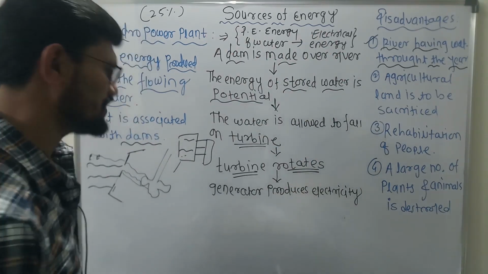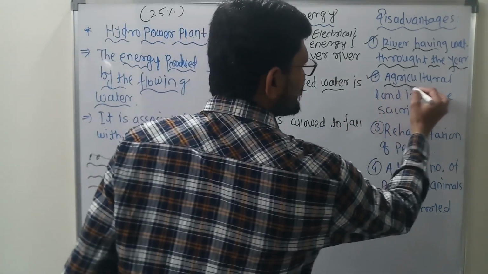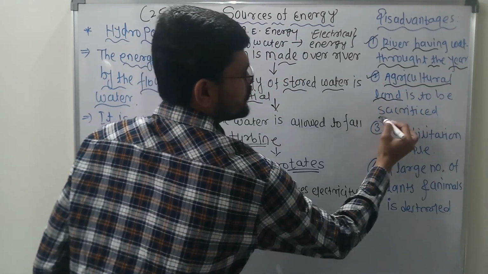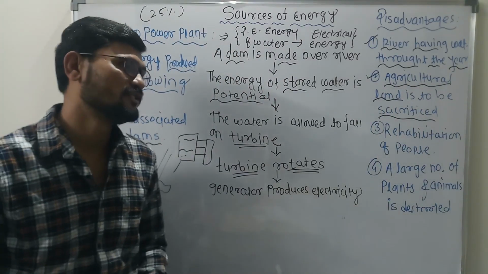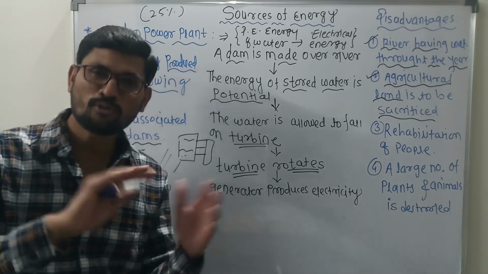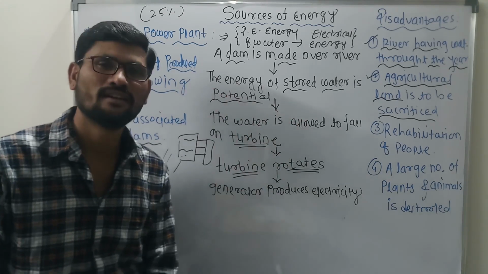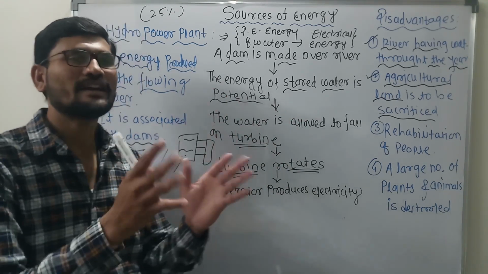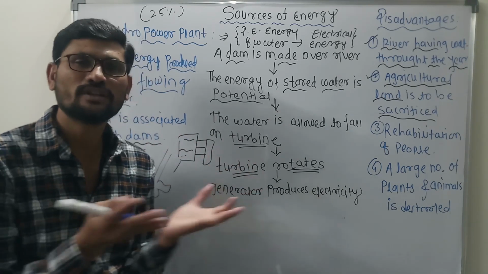Now the second one is very important. What is the second one? Agricultural land is to be sacrificed. That is the reason. The people nearby the river, those who are located there, used to oppose building the dams. उसका रीजन यही होता है, क्योंकि उनकी जो खेती करने के लिए जो खेत होता है वो सब क्या होगा, उनको देना पड़ेगा.